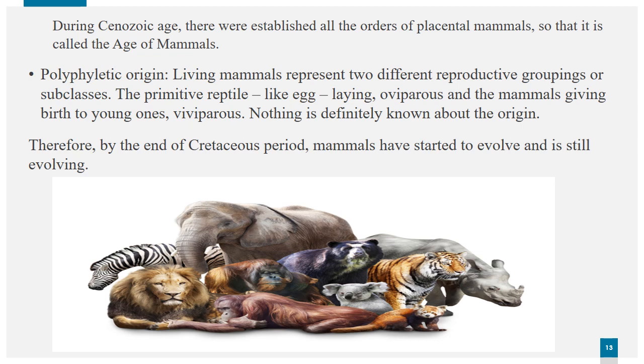That's an unanswerable question because nothing is definitely known on this matter and many researches are still going on. Thus, the mammals started to evolve in the Cretaceous period and are still evolving.